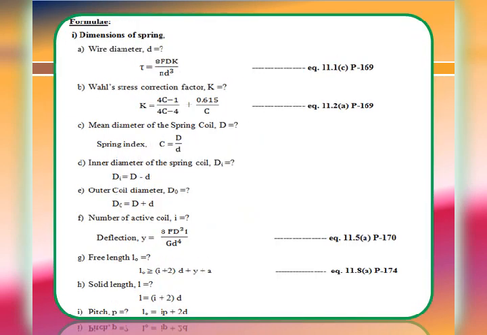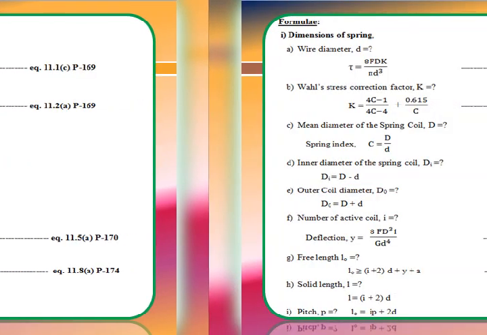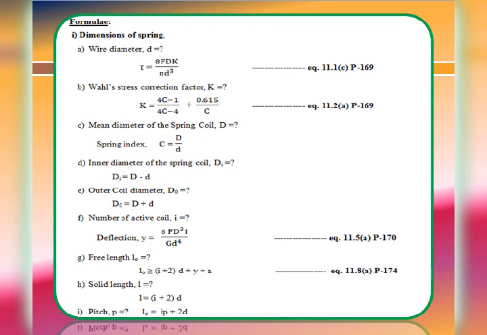This is about the given problem and what we are supposed to find. Now we'll list out what are the various equations or formulae required to deal with this particular problem, that is the design of spring. First, wire diameter d can be evaluated by using the equation of shear stress induced in the spring, that is from equation number 11.1c, page number 169. Shear stress tau is equal to 8 into F into D into K divided by pi d cube, where F is nothing but force, capital D is nothing but mean coil diameter, capital K is nothing but Wahl stress correction factor, and d in the denominator is nothing but wire diameter. So all those unknowns we are supposed to find.